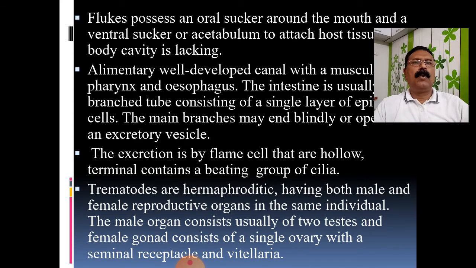Just as we have seen, flukes possess an oral sucker around the mouth. The ventral sucker, also known as the acetabulum, is there, and the alimentary canal is there. Excretion is with the help of flame cells, and it is a hermaphrodite animal.